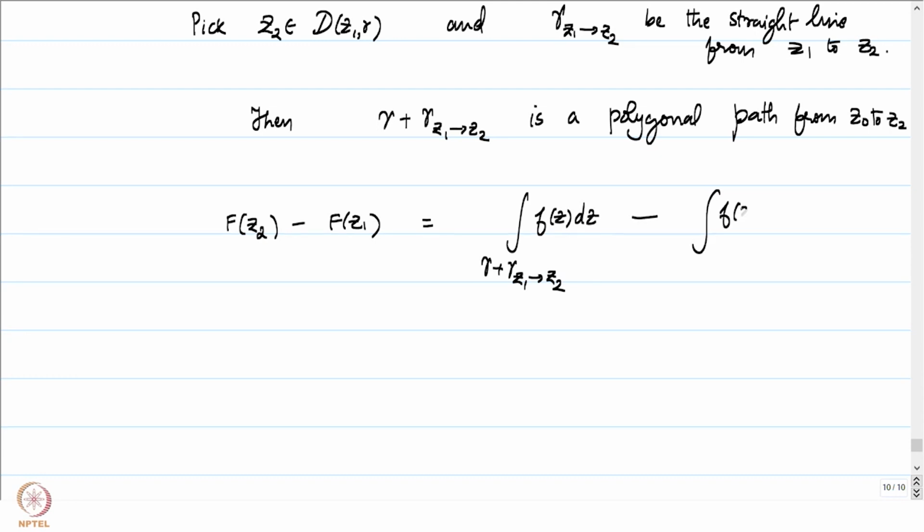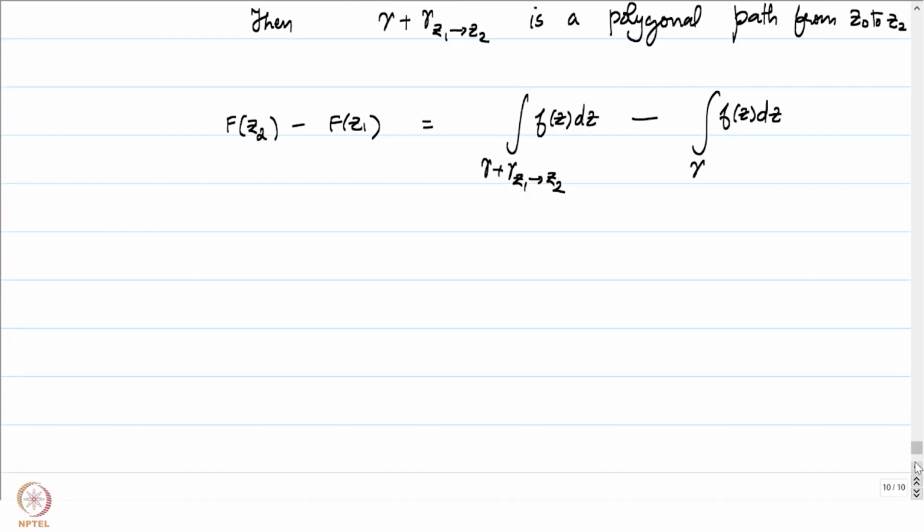That's going to be the integral of f of z dz over a polygonal path from z0 to z1. So this is the exact difference, capital F of z2 minus capital F of z1. And again, using the properties of the integration over curves, this is going to be the integral of f over gamma plus the integral of f over gamma z1 to z2. And I'll just directly write this as the integral of f of z dz over gamma z1 to z2.